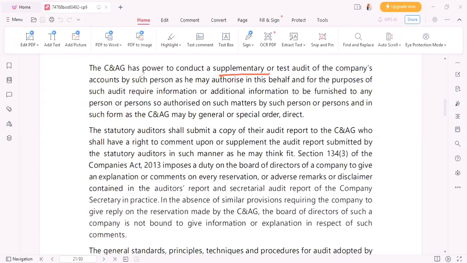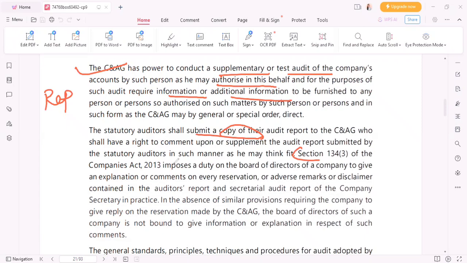This we know now, accounts by such person as he may authorize on his behalf. So authorization will be given by CNAG, right? For the purposes of such audit, require information, additional information to be furnished to any person so authorized. This we have already seen. This is repeated. The statutory auditor shall submit a copy. This also is repeated, that a copy has to be submitted to the CNAG by whoever is auditing.